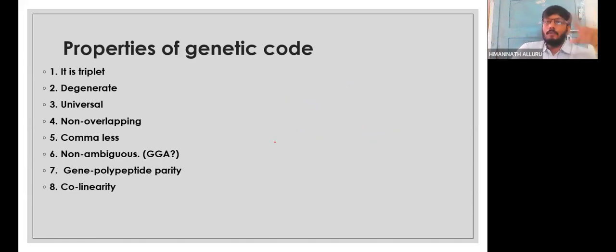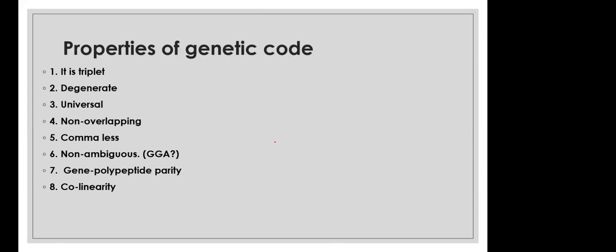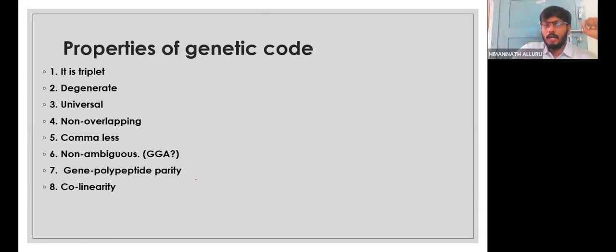Non-ambiguous. It's a very important thing that a particular codon will code for only that particular amino acid. No two different amino acids will be coded by the same codon. But what about GGA, teachers? Do you have any idea what GGA codes for?